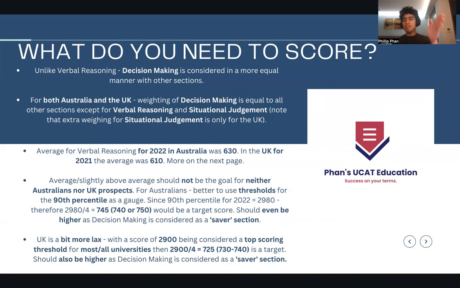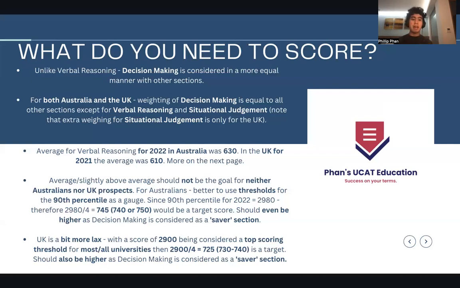The average score for decision making in Australia was 630. In the UK, the average was 610, more on the next page. But I remind you guys, just like for verbal reasoning, slightly above average should not be the goal for Australians nor UK prospects. Remember that in order to actually get into medicine in either Australia, and even in the UK where it's a bit more lax, you need to be exceptional.